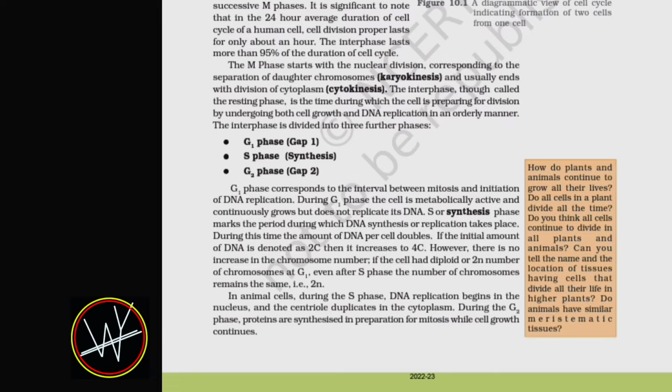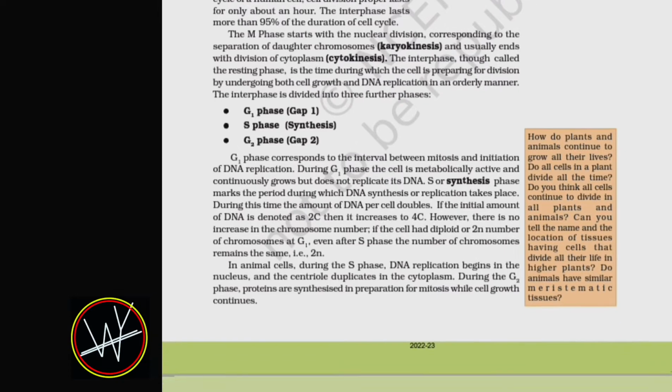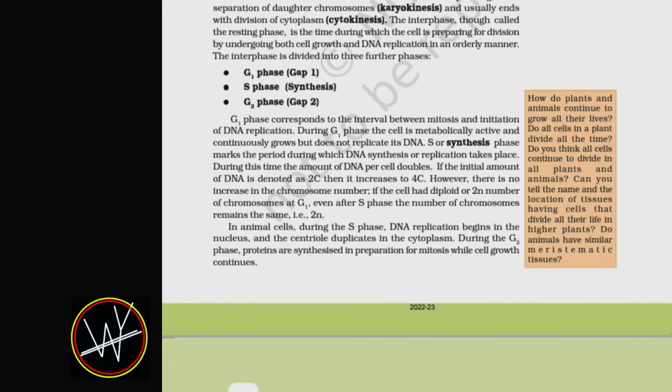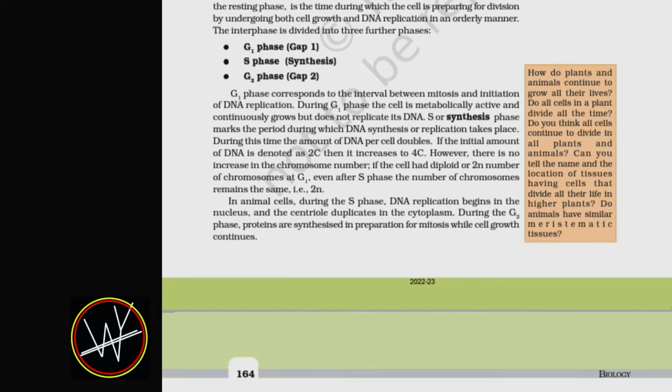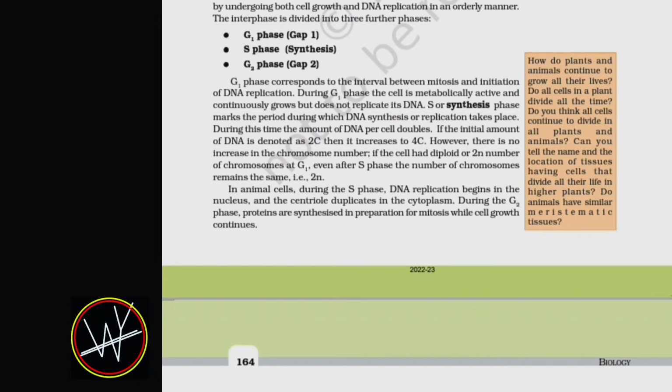The M phase starts with the nuclear division corresponding to the separation of daughter chromosomes, that is karyokinesis, and usually ends with division of the cytoplasm, that is cytokinesis. The interphase, though called the resting phase, is the time during which the cell prepares for division by undergoing both cell growth and DNA replication in an orderly manner. The interphase is divided into three further phases, that is G1 phase or gap 1, S phase or synthesis, and G2 phase or gap 2.